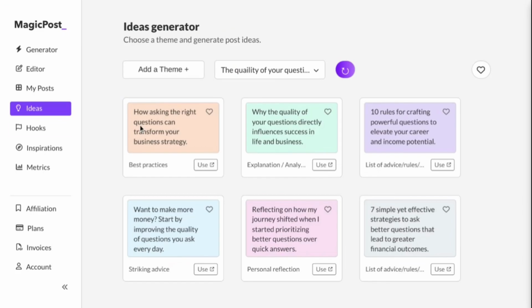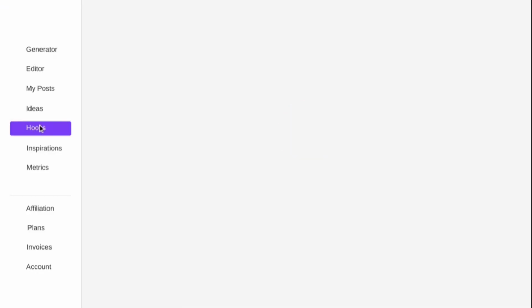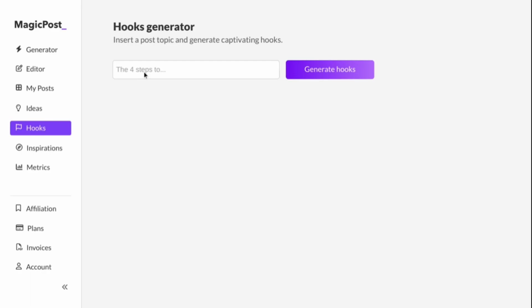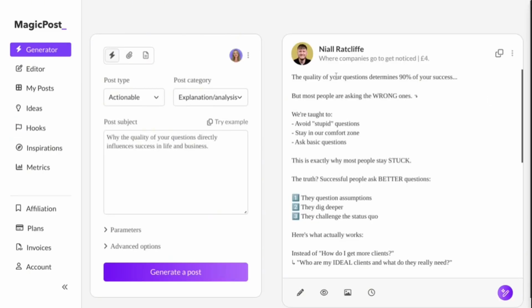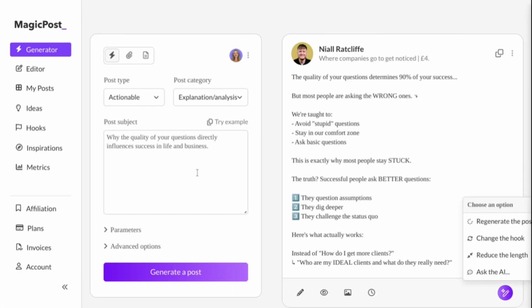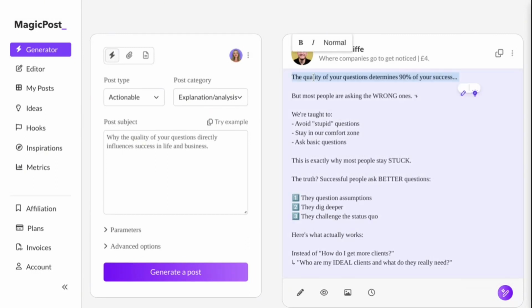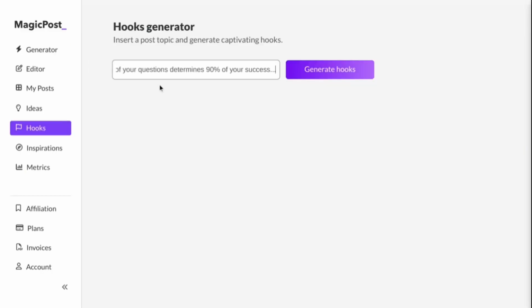Okay, so now we go into the actual hooks. Now the hook, I don't really see myself showing you how it works, because it's, in a sense, irrelevant. If you want to generate yourself a new post, just paste the post over here, change post. It's that simple, right? So in this case, let's just copy this one from this post. This is the original post. In essence, it's going to generate multiple new hooks based on the original hook itself.